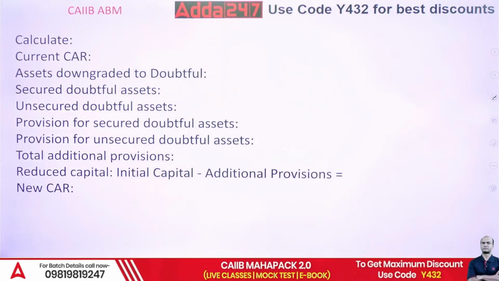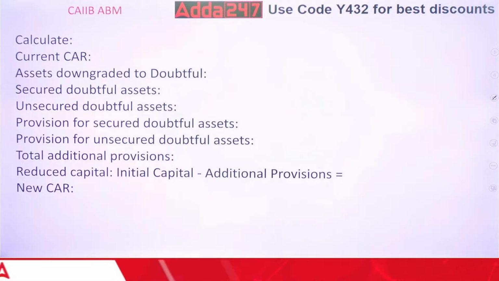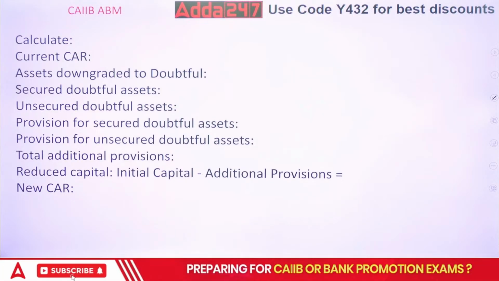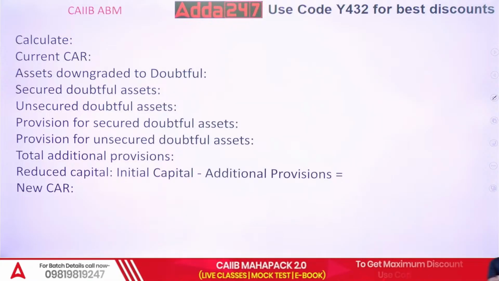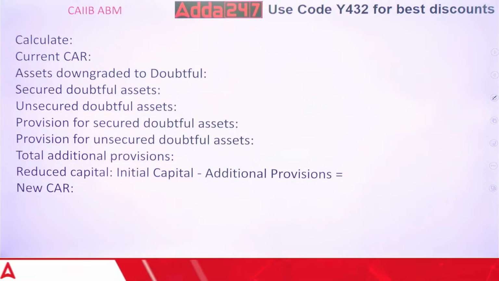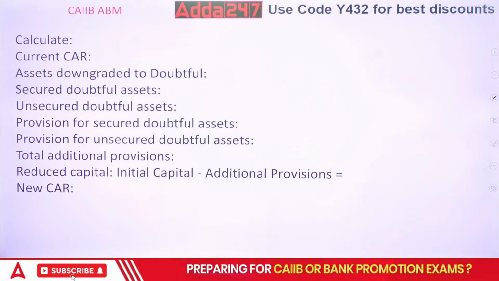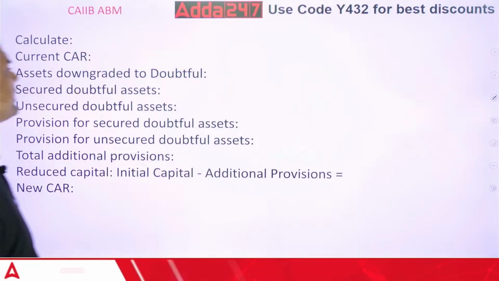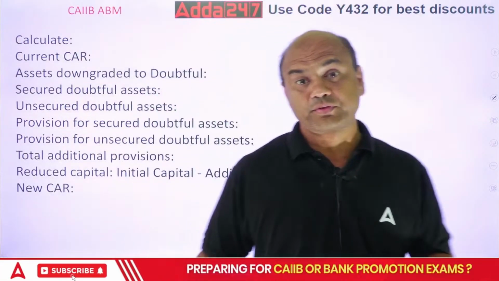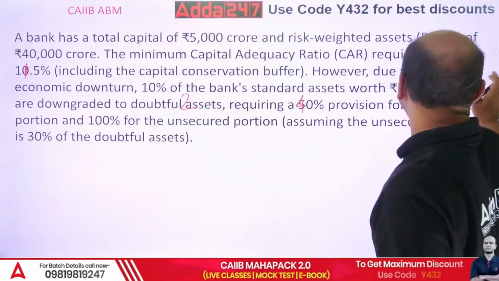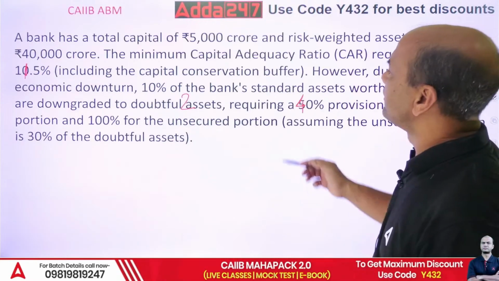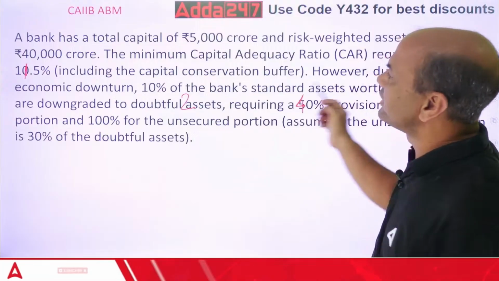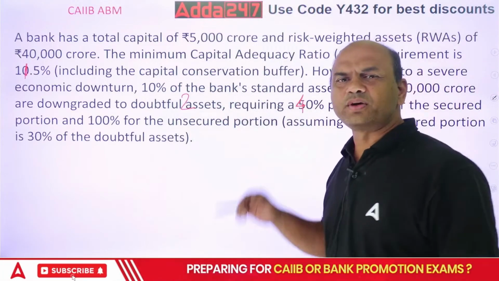Let's try. What is my current CAR over here? Current capital adequacy ratio. What is my present capital adequacy ratio? What is the formula for CAR? Capital upon RWA. We'll do this fast. What is my capital? 5,000. What is my RWA? 40,000. Simple. So 5,000 upon 40,000.